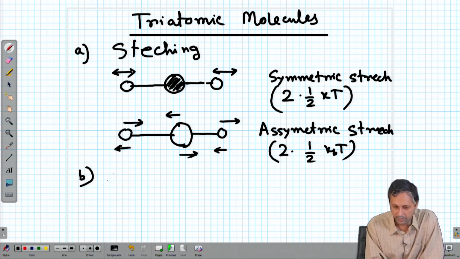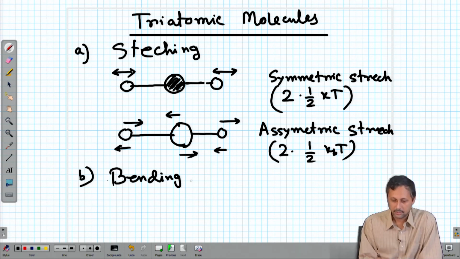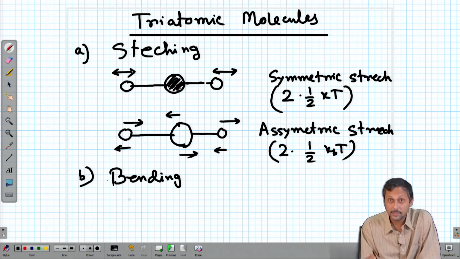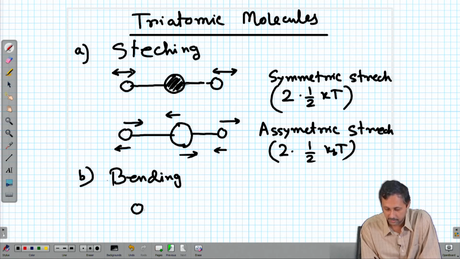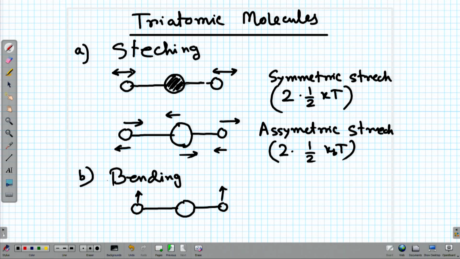And in case we have bending. So, for the linear triatomic molecule also we can have bending. For example, carbon dioxide, where we can have two bending modes, in which in one this one goes up, this one goes up, this one comes down.